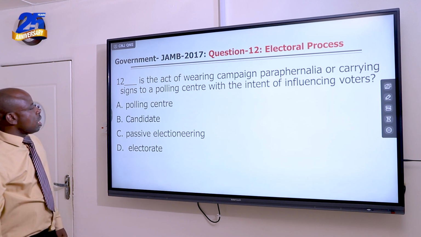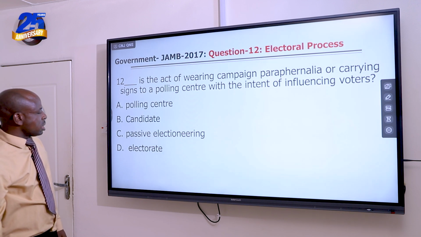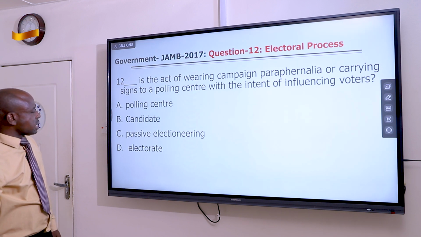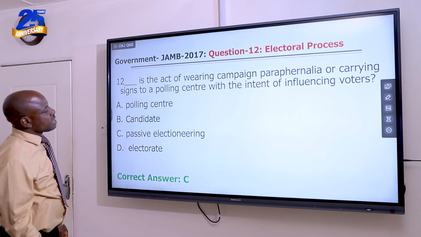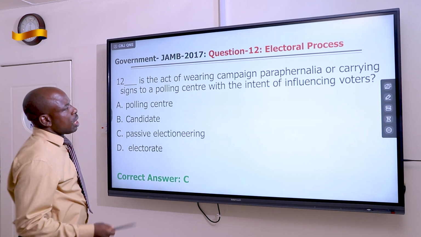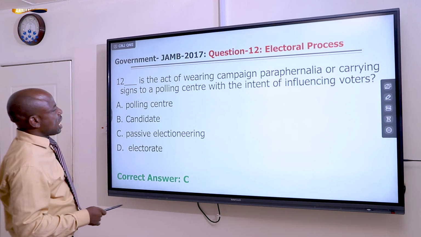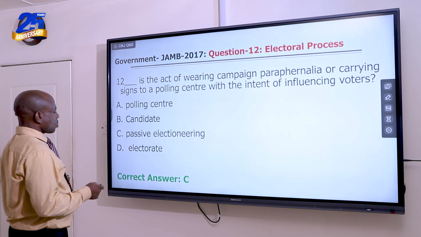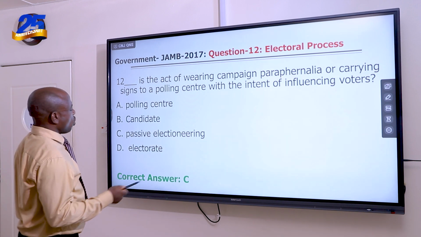A, polling center, B, candidate, C, passive electioneering, D, electorate. The answer is passive electioneering, that is C. Why is C the answer? Because wearing campaign paraphernalia or signs to a polling unit is a way of campaigning, and it is actually a way of influencing voters.